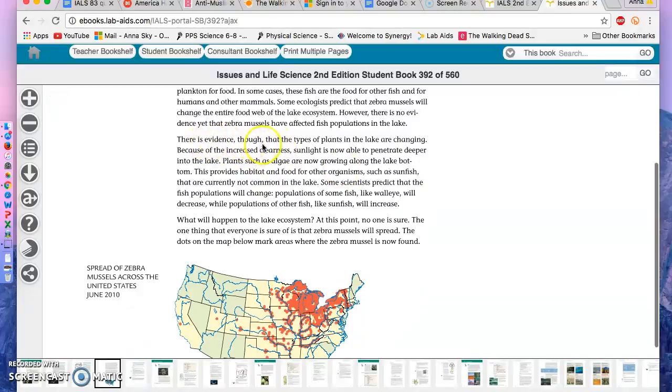There is evidence, though, that the types of plants in the lake are changing. Because of the increased clearness, sunlight is now able to penetrate deeper into the lake. Plants such as algae are now growing along the lake bottom. This provides habitat and food for other organisms, such as sunfish, that are currently not common in the lake. Some scientists predict that the fish populations will change. Populations of some fish, like walleye, will decrease, while populations of other fish, like sunfish, will increase.